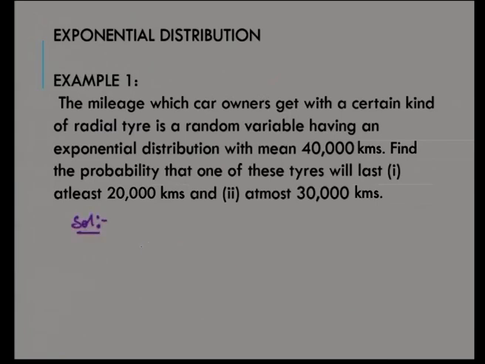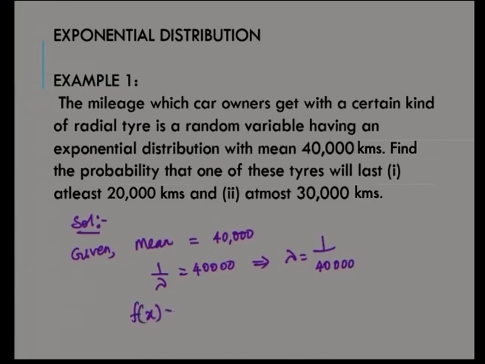The solution goes as follows. First of all, the mean is given, mean is equal to 40,000. So, 1 by lambda is equal to 40,000 using the mean formula, which implies lambda is equal to 1 by 40,000. To find the probability, it is mandatory to write its corresponding probability function.